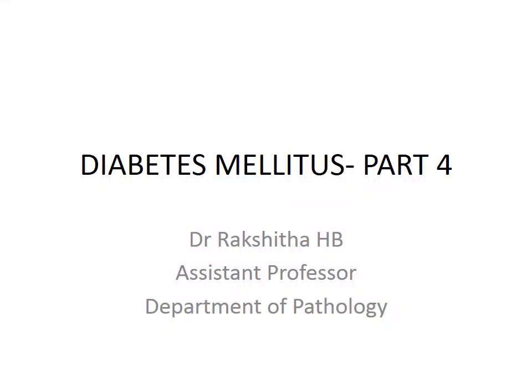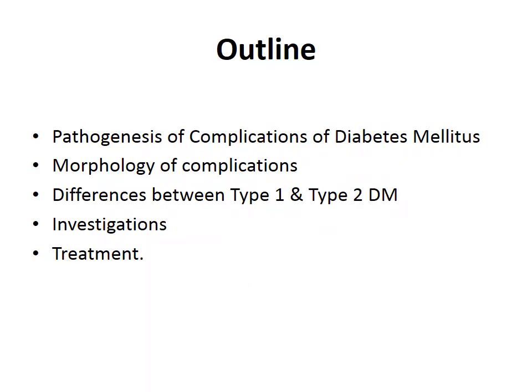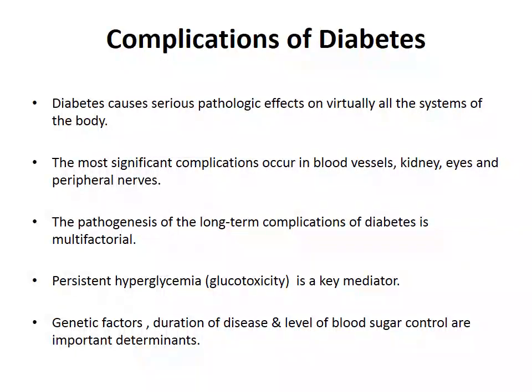Hello everyone. So now let's move on to the complications of diabetes mellitus. The outline for this session is as follows: pathogenesis of complications of diabetes mellitus, morphology of the complications, then we'll see the differences between type 1 and type 2 diabetes mellitus, followed by investigations and a few lines about the treatment of diabetes mellitus. To begin with, the complications of diabetes mellitus.